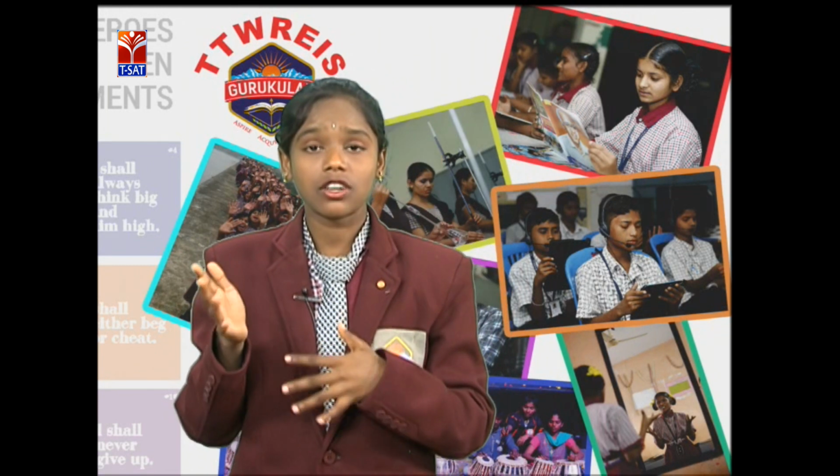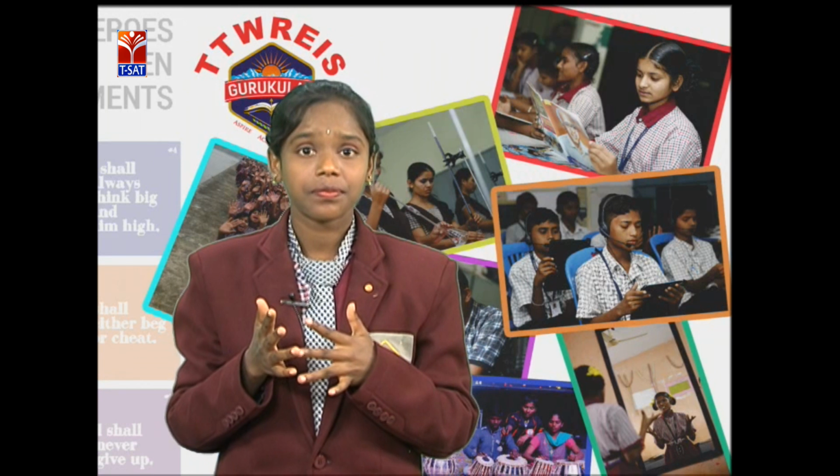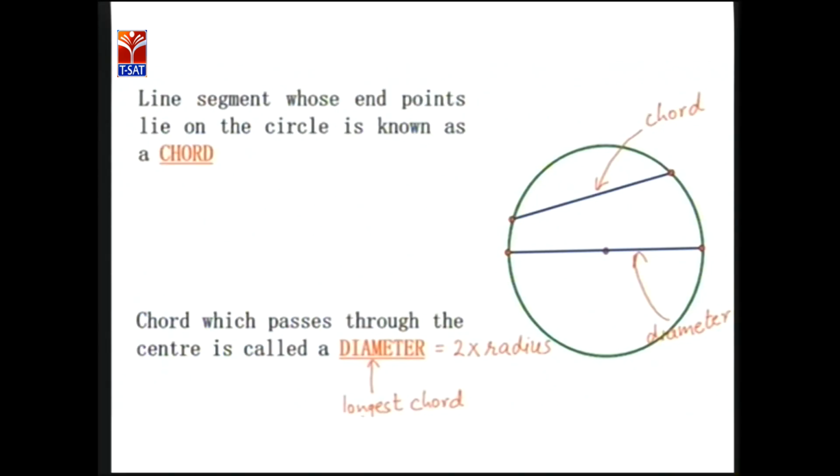Can you say which is the largest chord in the circle? Yes, it's the diameter. Let's see. Here we have the chord and the diameter. Chord means the line segment joining any 2 points on the circle.